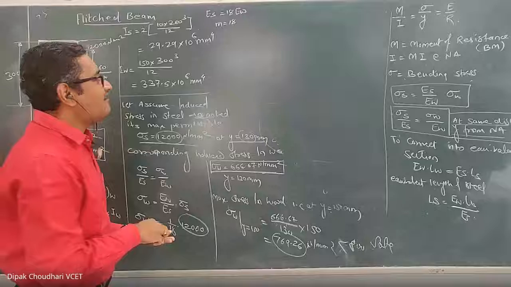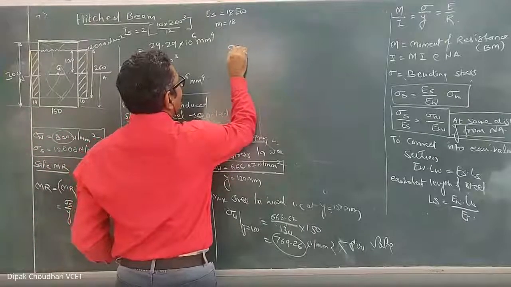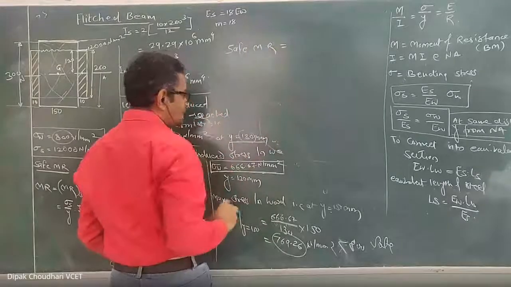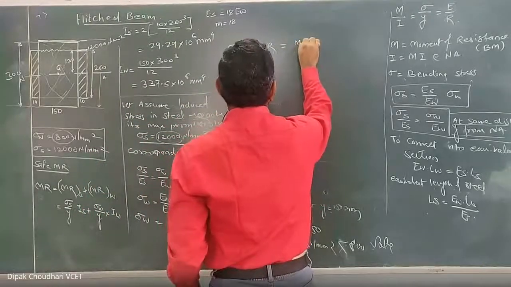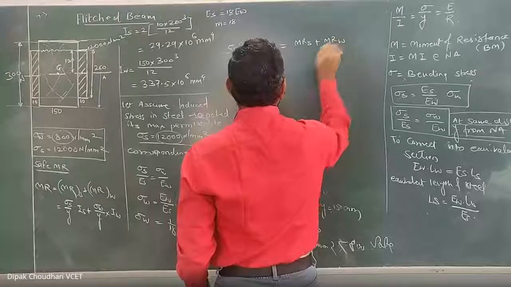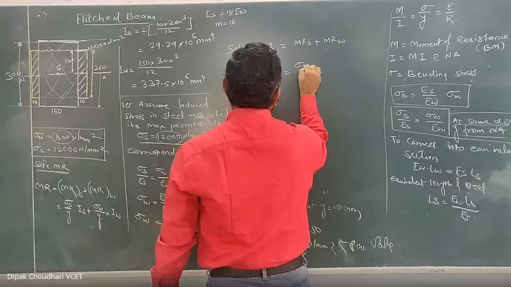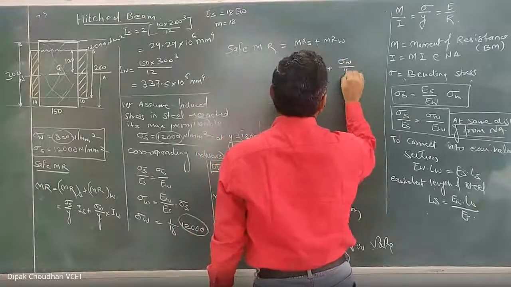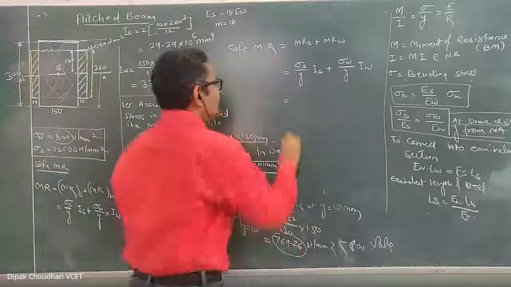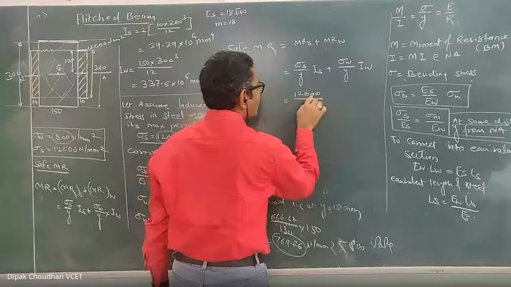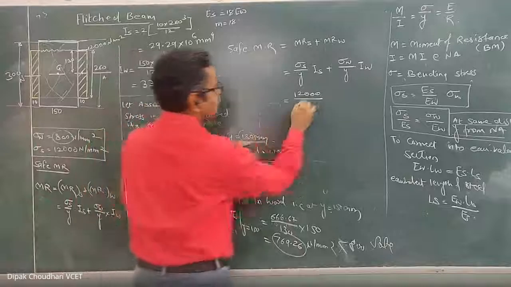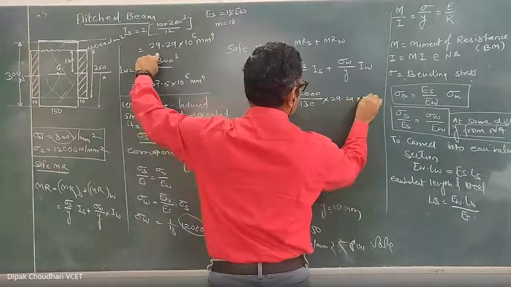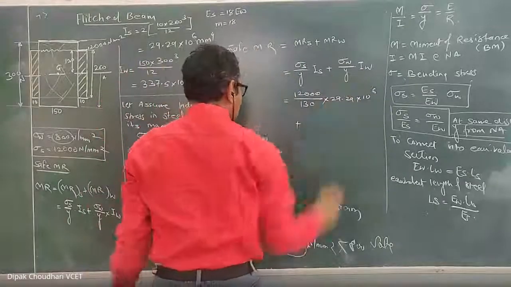Understood? Here, now we'll calculate the total moment of resistance or safe moment of resistance. Safe moment of resistance for the composite section is equal to the moment of resistance of steel plus moment of resistance of wood. Moment of resistance of steel equals the stress in steel upon y into moment of inertia of the steel, plus stress in wood upon y into moment of inertia of the wood. Therefore, which is equal to 12,000 upon, this stress is induced at what y distance? 130 into, here it is 29.29 into 10 raised to 6 plus stress induced in the wood.